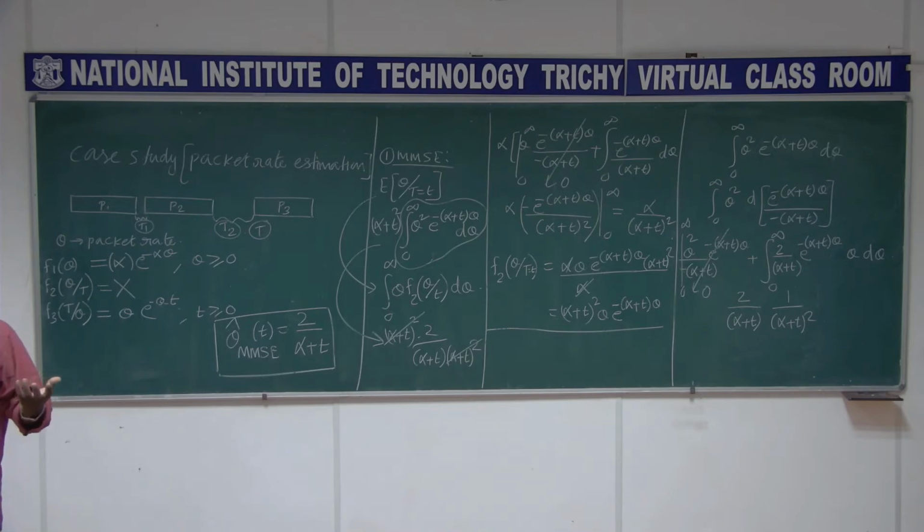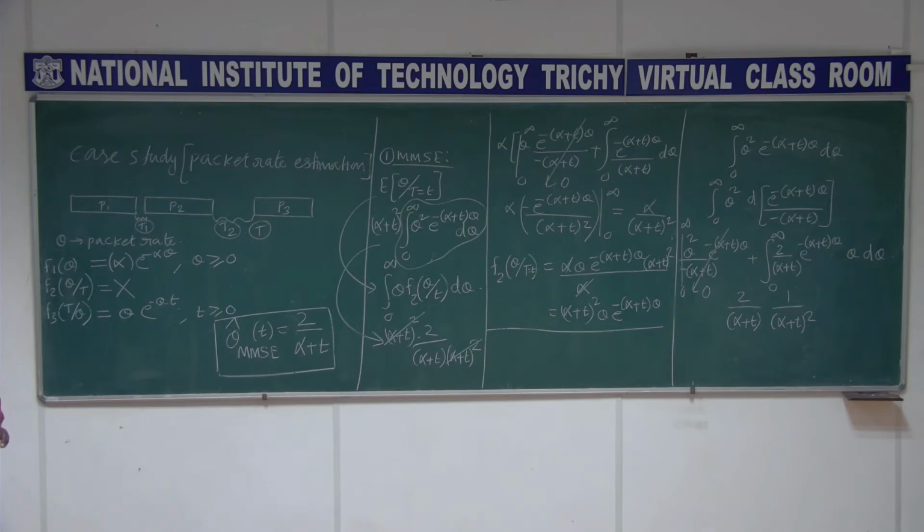The prior density of the packet rate I have also taken into account. In that case, I am able to estimate that packet rate with a little more perfection. So by the MMSE method we are able to do that.